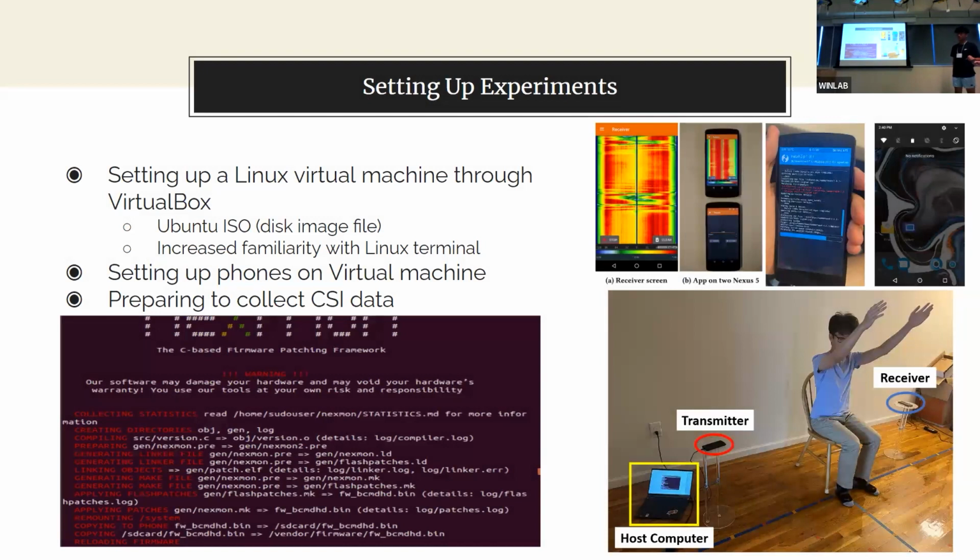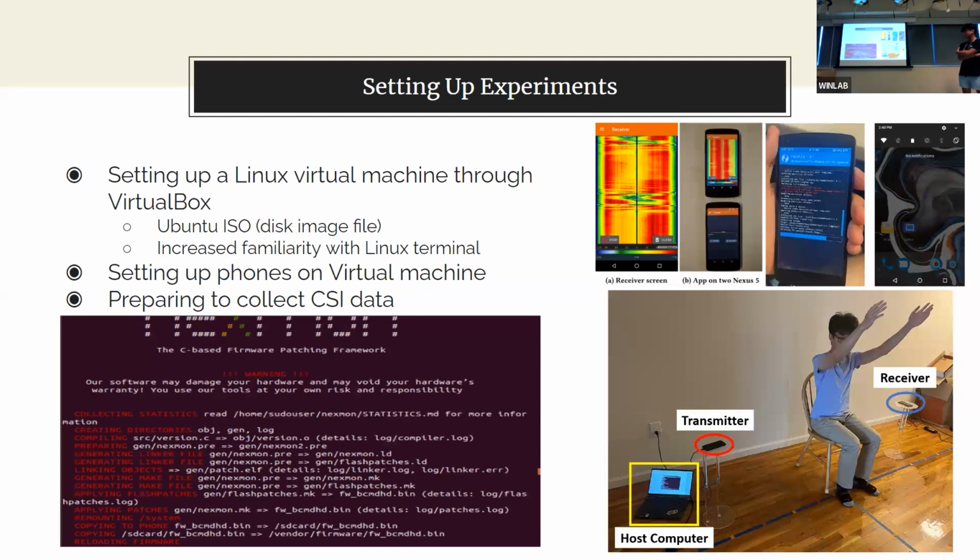Moving on to actually setting up the experiments, we received a manual from our mentors on how to do this. The first step in that manual was to set up a virtual machine on VirtualBox, which ran Linux. Linux is an OS, and it was much more compatible with the firmware we were trying to install, called Nexmon, which interacts with the Wi-Fi chip inside your phone or device and extracts information out of it.